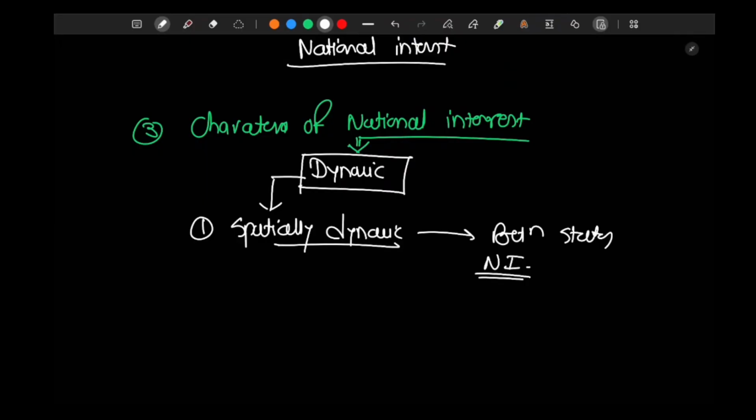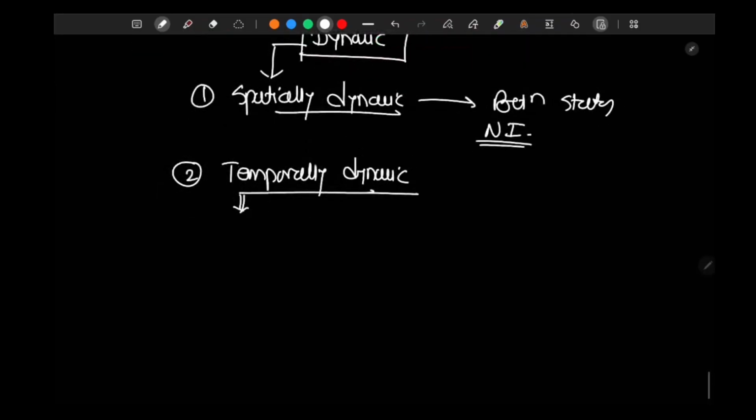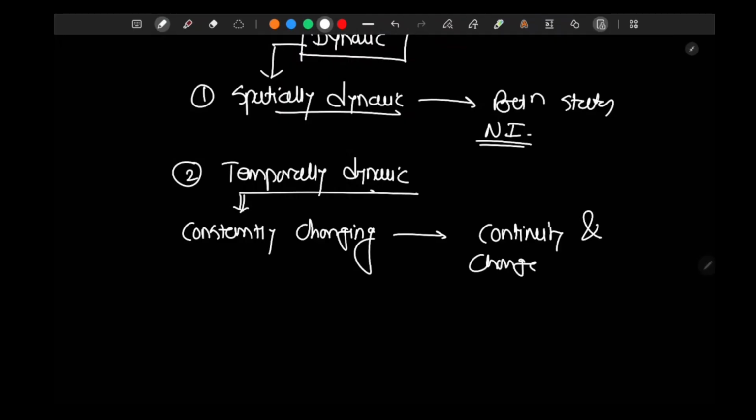So national interest is differentiating among states. The second thing is it is temporally dynamic. What does temporally dynamic mean? It is constantly changing, right? There is continuity and change in national interest. Like India's national interest in the 70s and India's national interest today are two very different things.